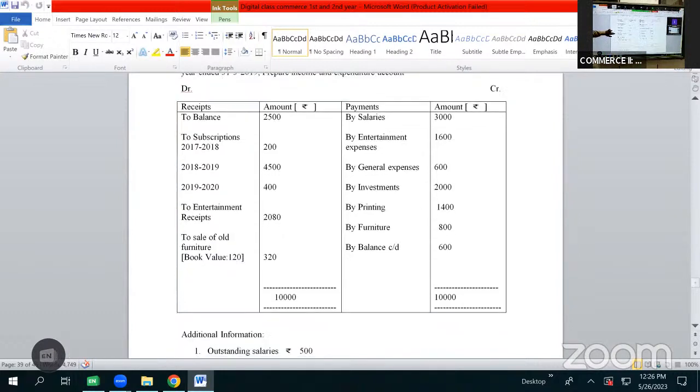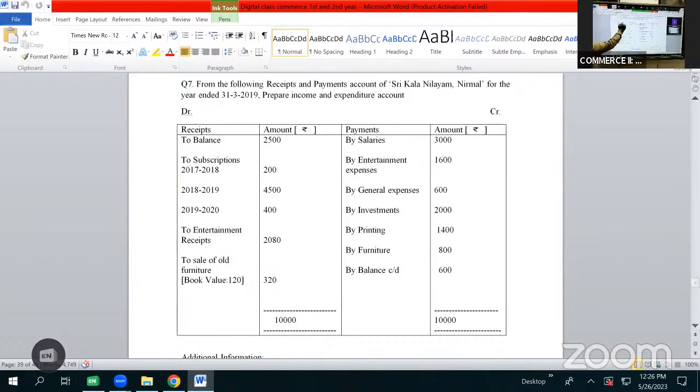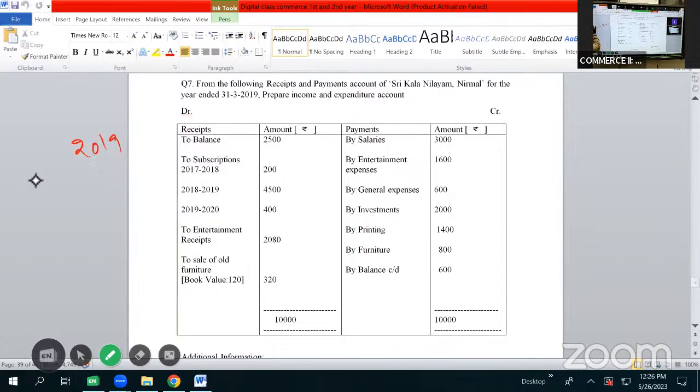Here we are given the receipts and payments. Our problem is related to the year 2019. So our current year works out to be 2018 to 2019. As the date 31st March 2019 is specified in the question, we need to take 2019 as the base, and the year that comes before 2019 is 2018. So 2018 to 2019 will be considered as the current year, any year which comes before 2018 to 19 will be considered as the previous year, and what comes after 2018 to 19 will be considered as the next year.